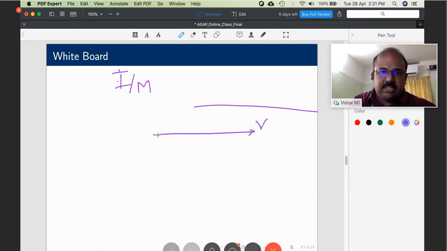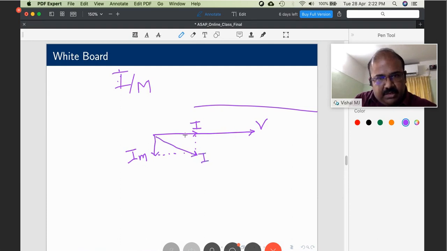Now the current drawn by the induction machine has two components. One is a magnetizing component, which is lagging. And then we have an active component, which is responsible for torque generation or power generation. The usual power what we get is the active power. Now, if you take the vector sum, this will be your current.